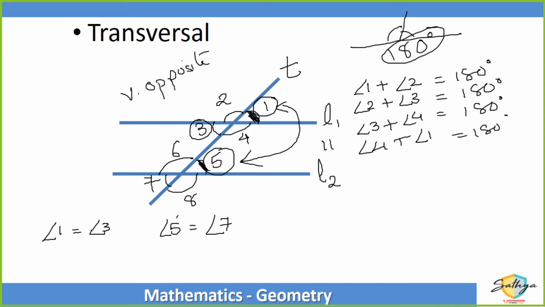So angle 1 is the same as angle 3, is the same as angle 5, is the same as angle 7. Alternately, the measure of angle 2 is the same as measure of angle 4, is the same as measure of angle 6, is the same as measure of angle 8, right? So in two parallel lines, when we have a transversal intersecting both of them, we get 8 angles. So 4 of them will be the same and the remaining 4 will be the same, right? A very simple property, but a very, very useful property in solving a lot of different sums, right?